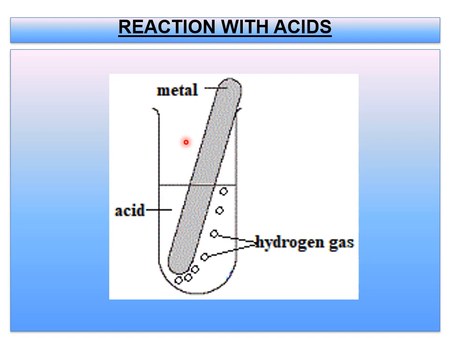So children, in general, imagine this is any metal like zinc, aluminium or iron, kept in acid. We can find that some metallic salt will be formed as well as hydrogen gas evolved. The bubbles indicate the hydrogen gas. So this is general, you have to remember, children.